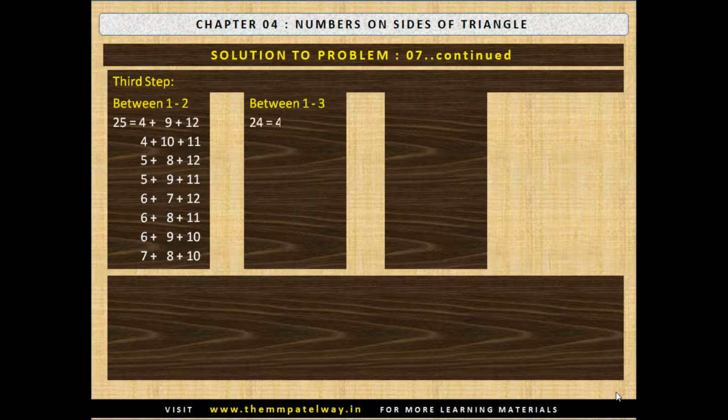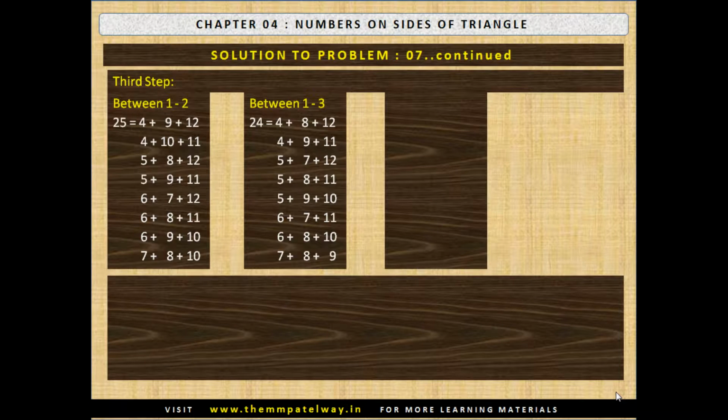Between 1 and 3 we need to have 24, and the possible combinations are 4 plus 8 plus 12, 4 plus 9 plus 11, 5 plus 7 plus 12, 5 plus 8 plus 11, 5 plus 9 plus 10, 6 plus 7 plus 11, 6 plus 8 plus 10, and 7 plus 8 plus 9.